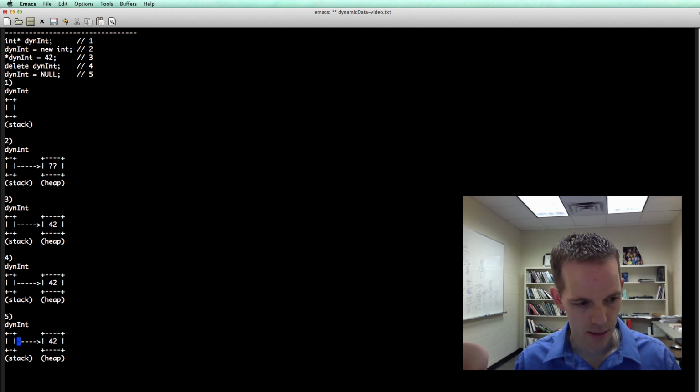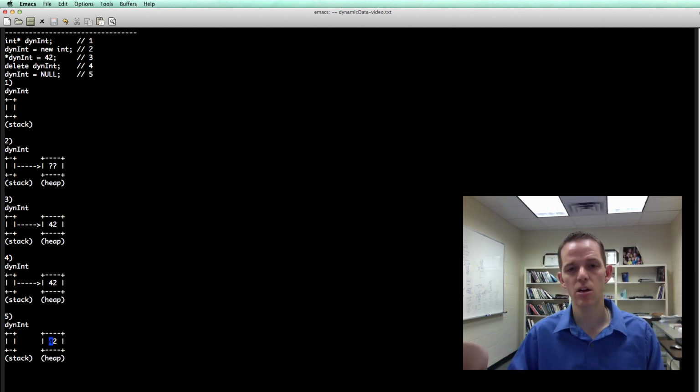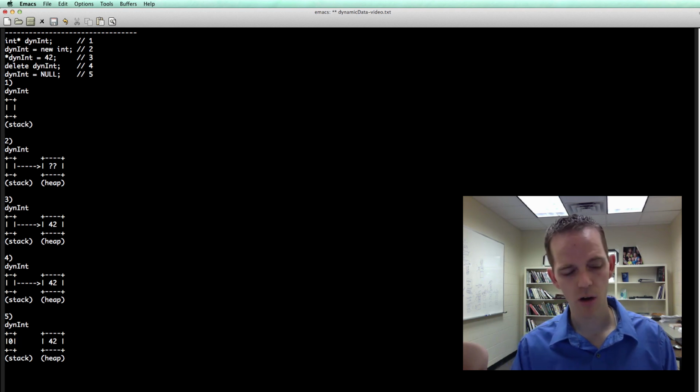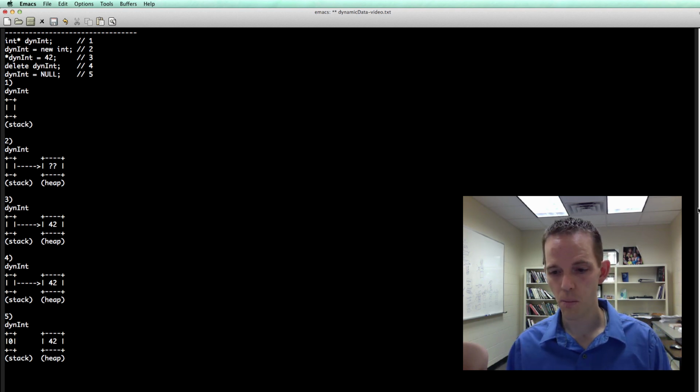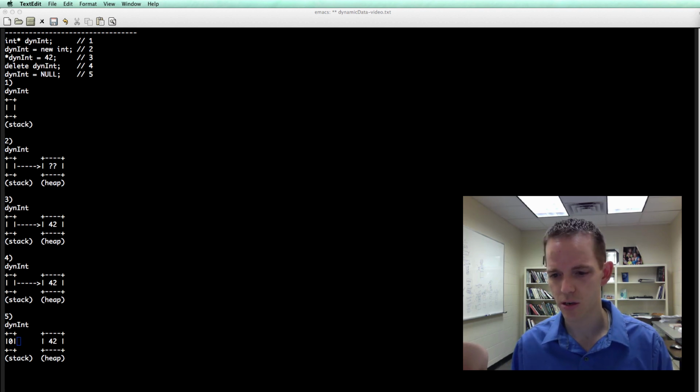Okay, setting it to null now deletes that. Notice it didn't change this value, but the system says, hey, this is a garbage value. You can use it for whatever you want. But setting it to null now sets that equal to 0, illustrated with no pointer. So every time you delete, then just set it to null. It's worth the extra characters that you'll type.